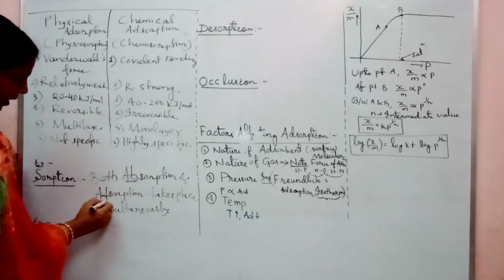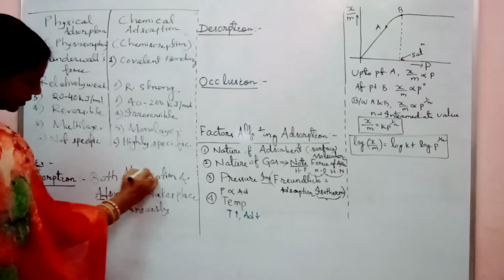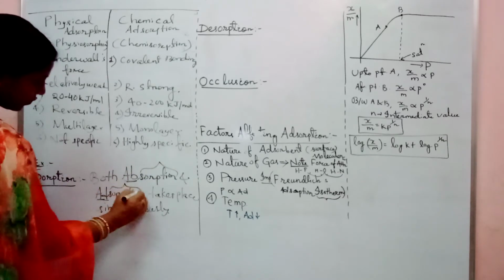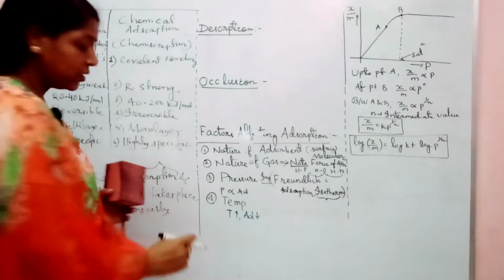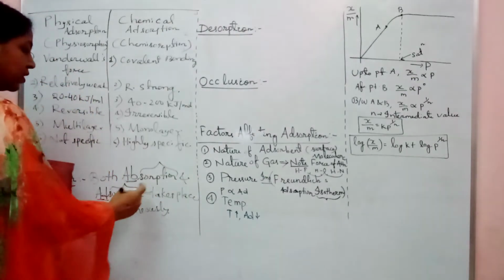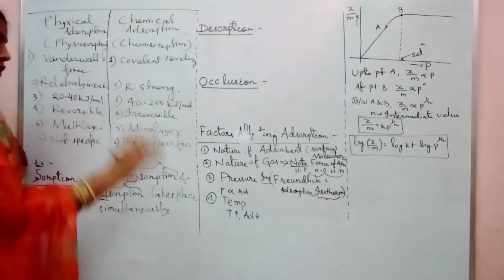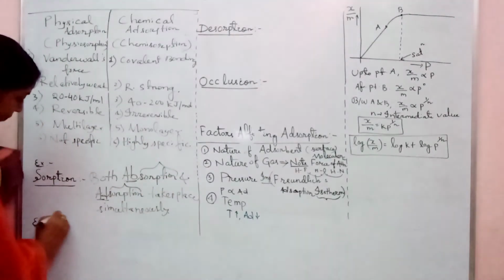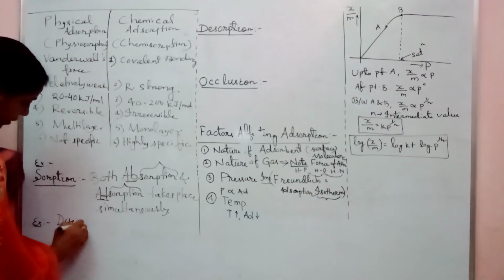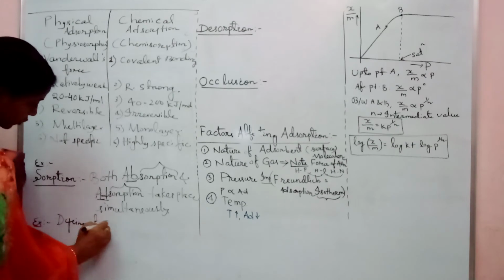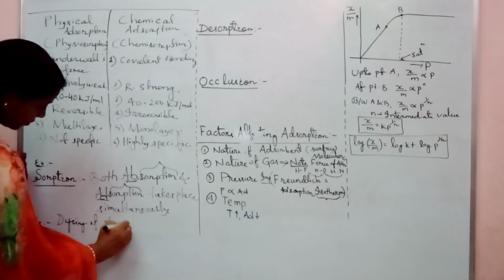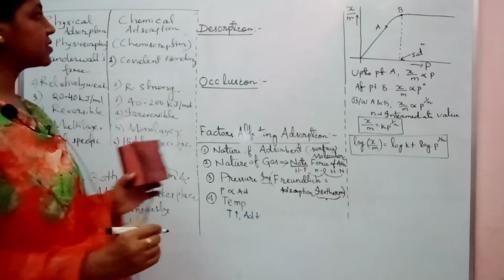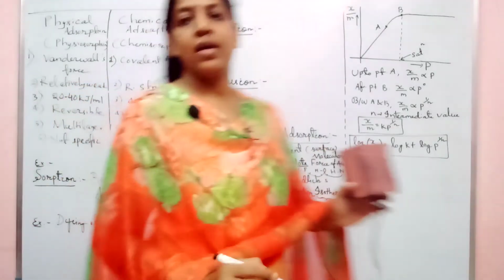See, AB, AD is different. Remaining is the same. Clear? So hence, sorption is the term for both absorption and adsorption. Both take place simultaneously. Example is, we are giving the shawl for dyeing. Okay, that is the example of sorption.